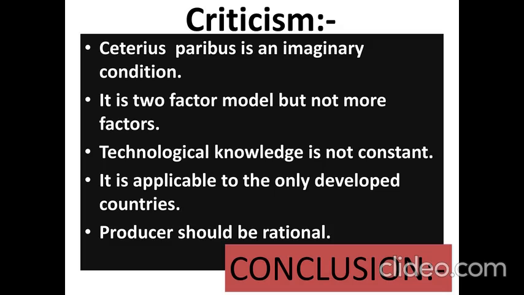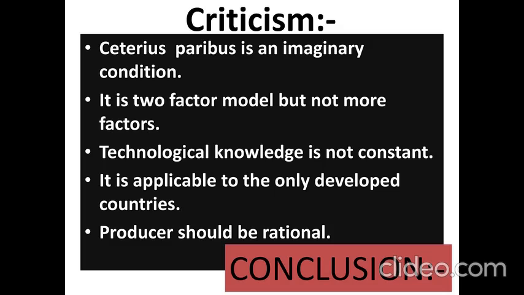But still, when compared to Marshall's law, it is really good, because Marshall's law is based on cardinal measurement. This law is based on ordinal measurement. A student should know all these theories so that they can develop a new modern theory based on the steps. First step, second step, third step. If you want to go to the fifth step, you should know the first step and the second step.